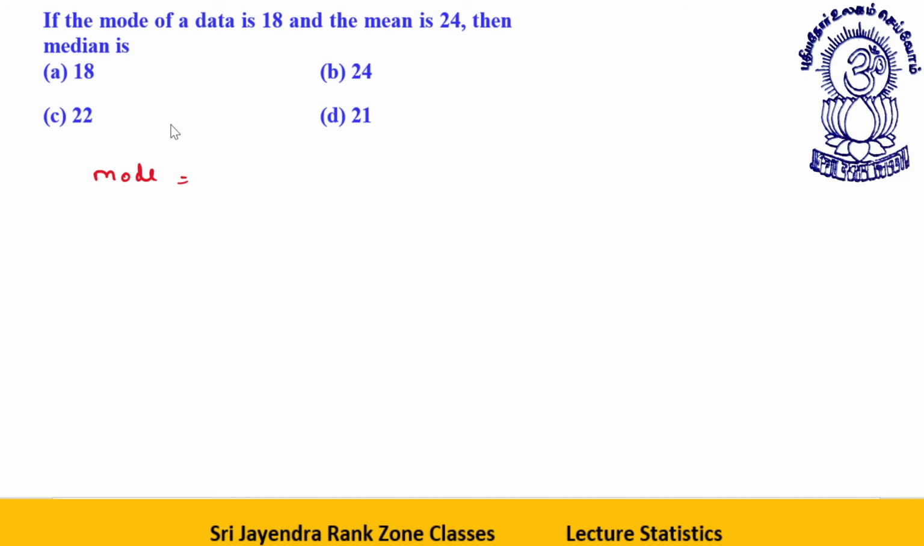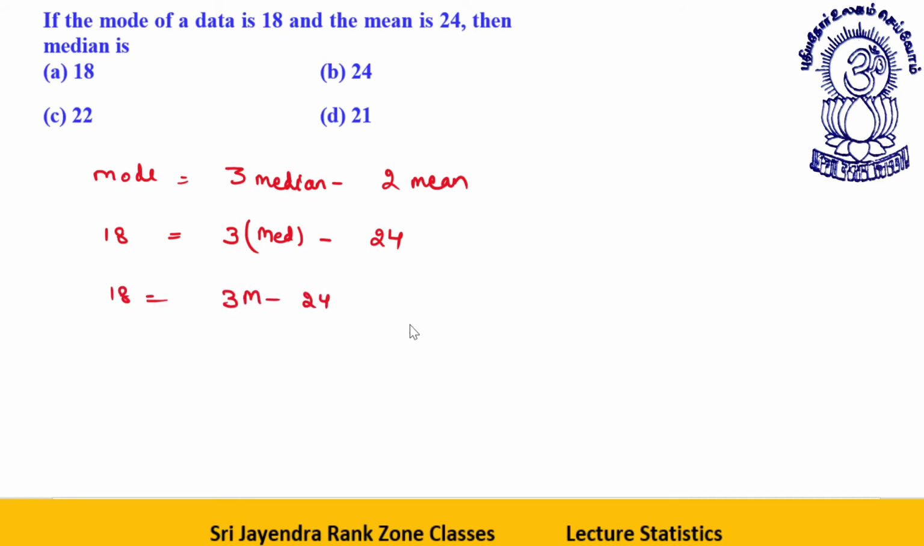So the formula for mode is 3 median minus twice the mean. This is the formula for the mode. So the mode will be thrice the median minus twice the mean. If the mode of a data is 18, and its mean is 24, then the median is fine. This will be the median. 18 is equal to 3m minus 2 into 24.